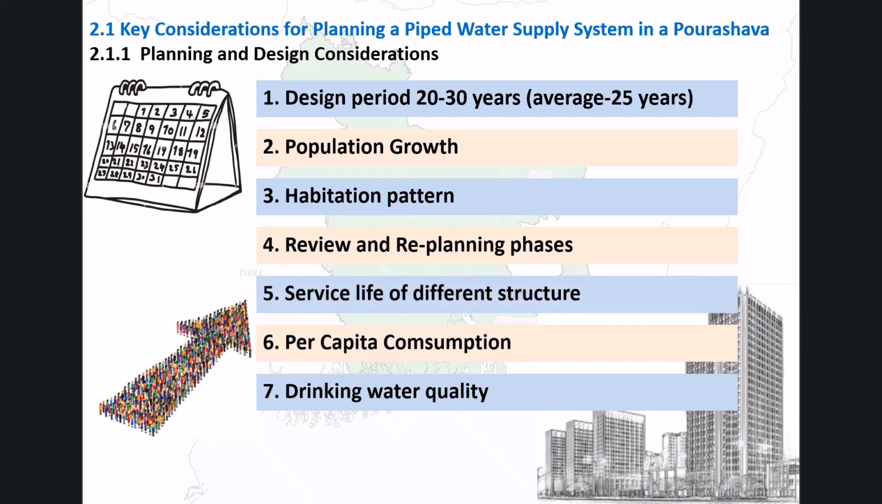The service life of individual components varies depending on material type and the quality of maintenance. Civil structures have a longer life if built well. Pipeline lifespan depends on the type of pipe material used. Habitation patterns, per capita consumption, and drinking water quality standards are also critical inputs to the design process.